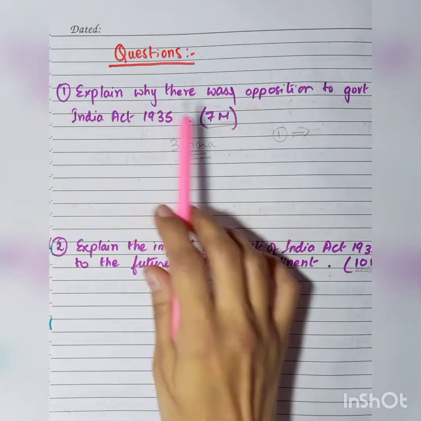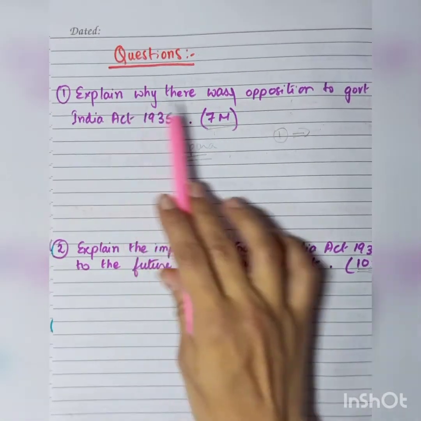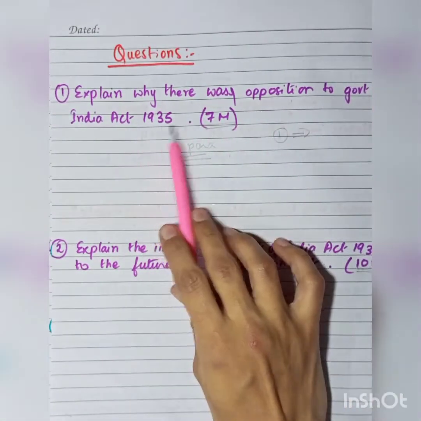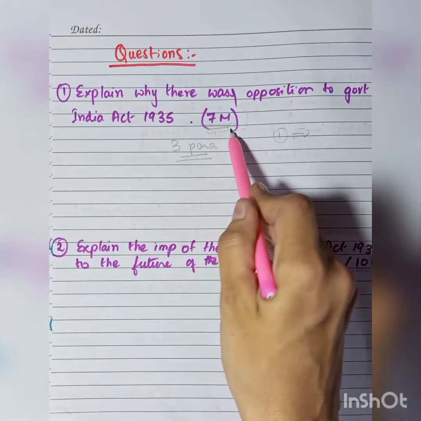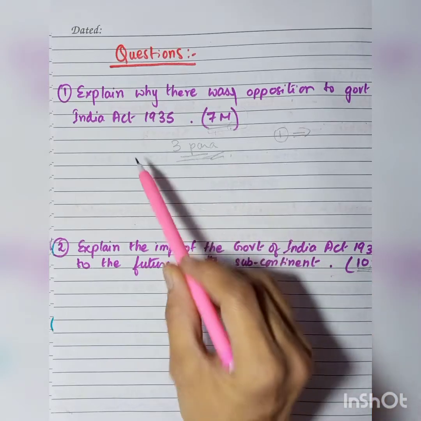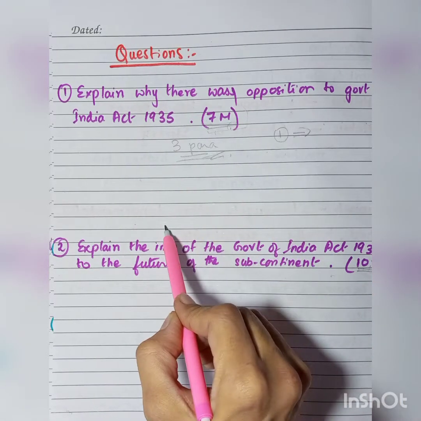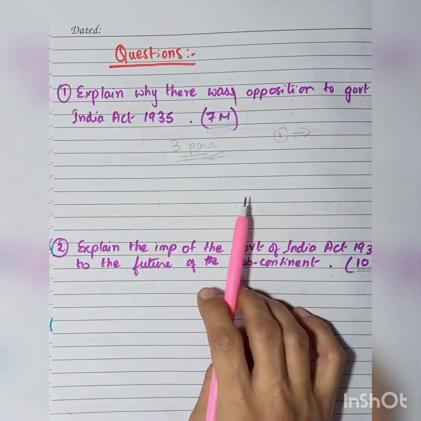Now, let us discuss the questions that can come from this topic. Explain why there was opposition to the Government of India Act 1935. It will come as a 7 mark question. If it comes as a 7 mark question, you have to write three paragraphs and divide the points in those three paragraphs. In the last paragraph, you can also conclude your answer.